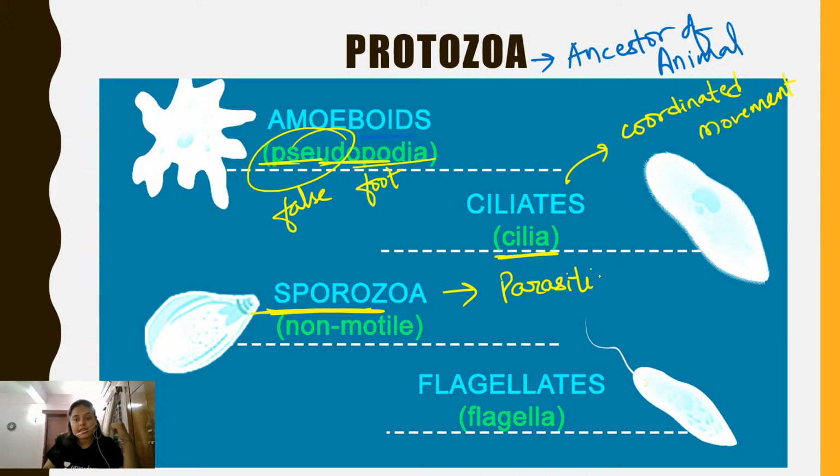They are mainly parasitic in nature. Talking about the flagellates, they contain flagella for locomotion. Protozoa are mainly classified into these four classes on the basis of the locomotory structure.